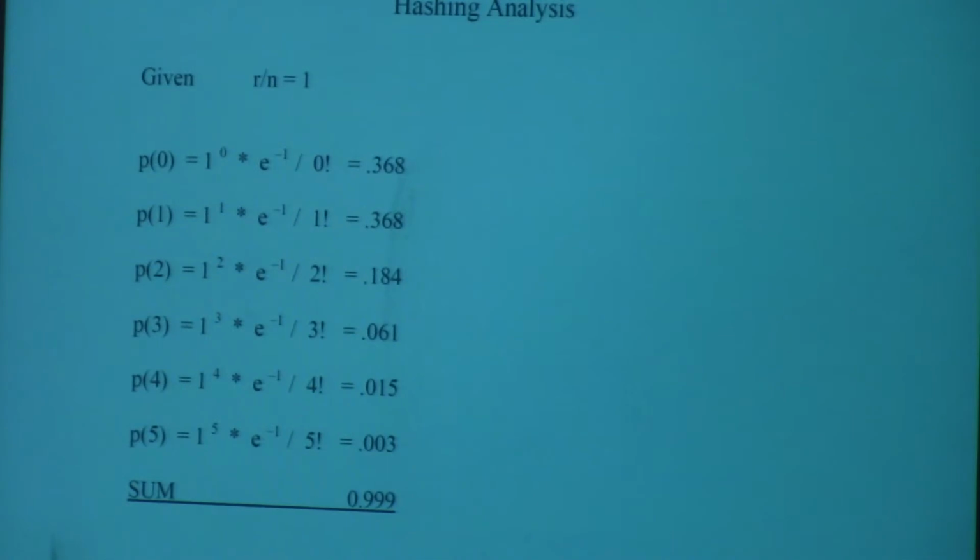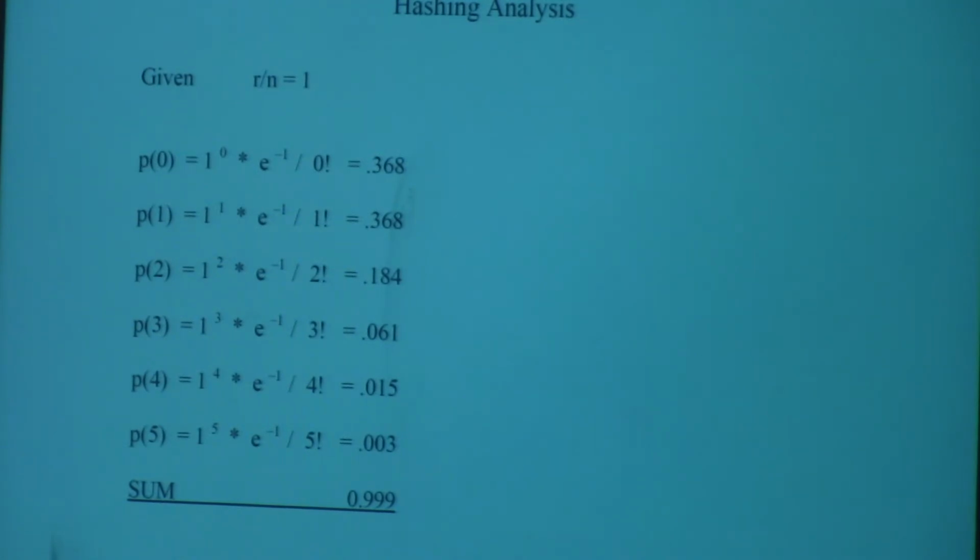It's not a trick question. Finally, you have the right answer. Okay. So 368 of the chains will be completely empty. Why? Because nobody will target them. And there's no linear probing or quadratic probing or anything like that. So 368 of the chains are going to be completely empty.